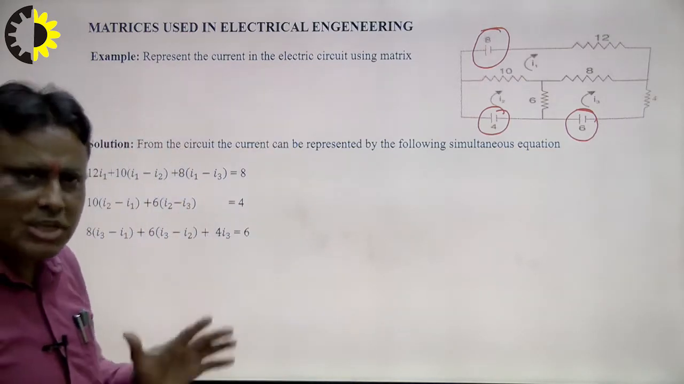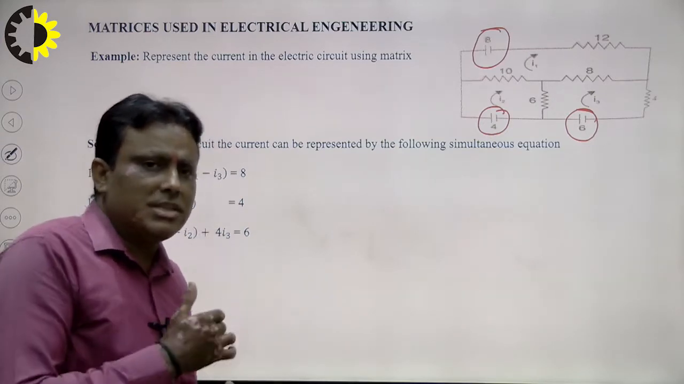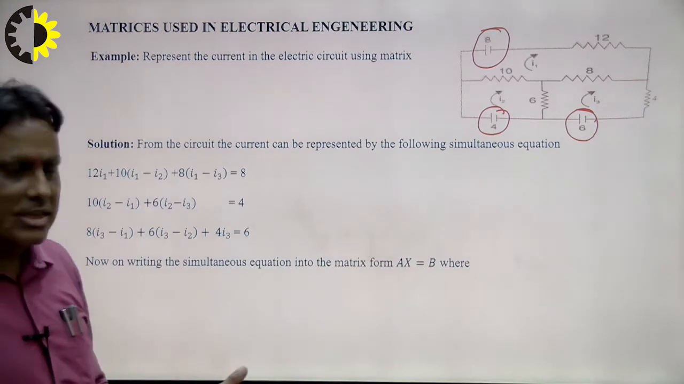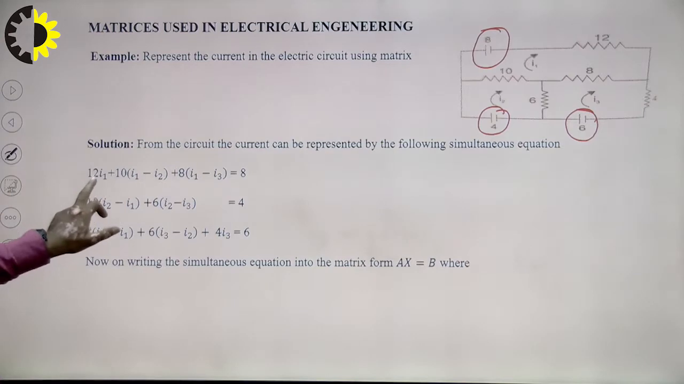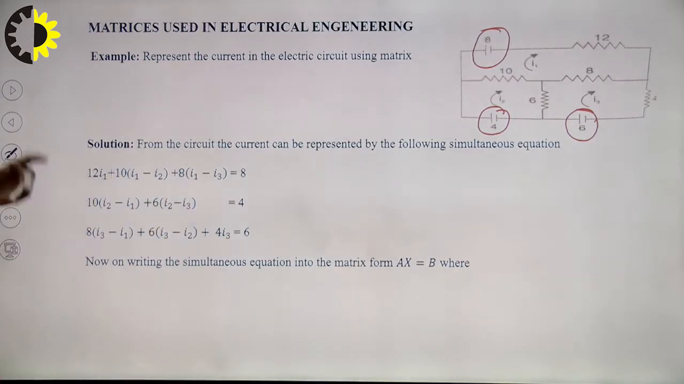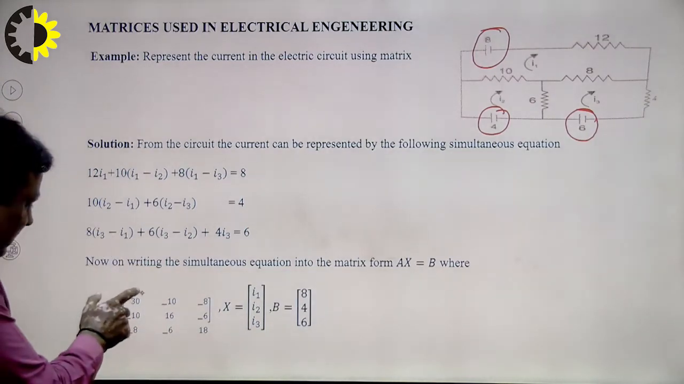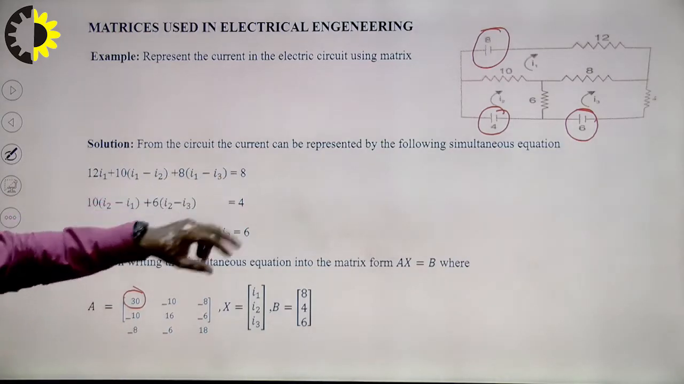With the help of these equations we can conclude the simultaneous equations as follows, and then obtain the simultaneous matrix in the form Ax equals B. I write here 12 I1, 10 I1, 22 and 8, 30. Suppose I want to calculate the matrix with the help of this. So I write here 30. How to write 30? Because I1, what is the value of I1 here?